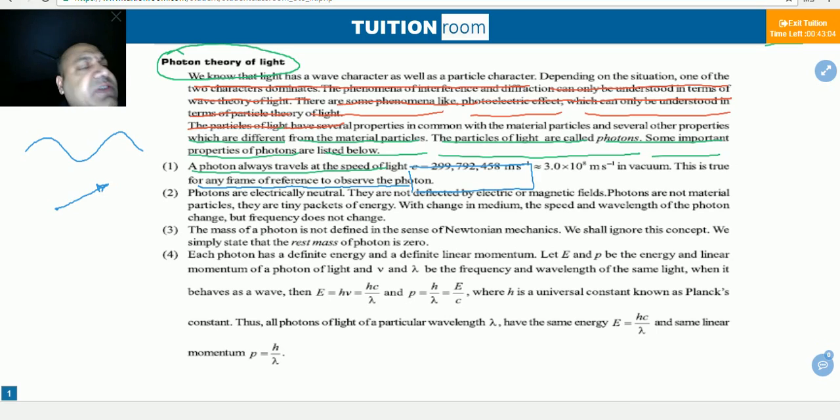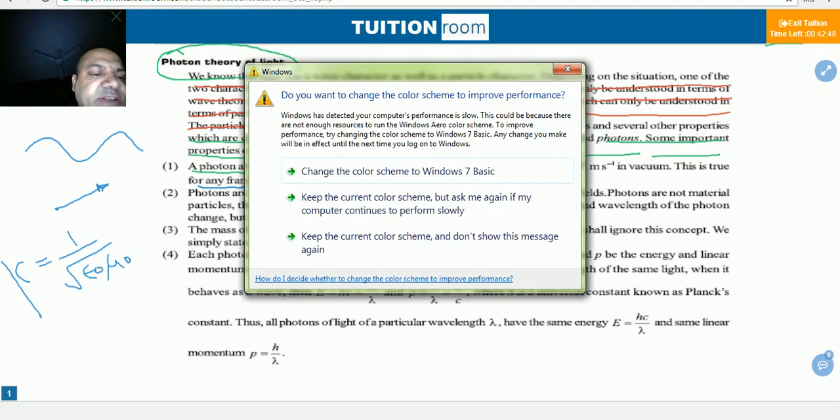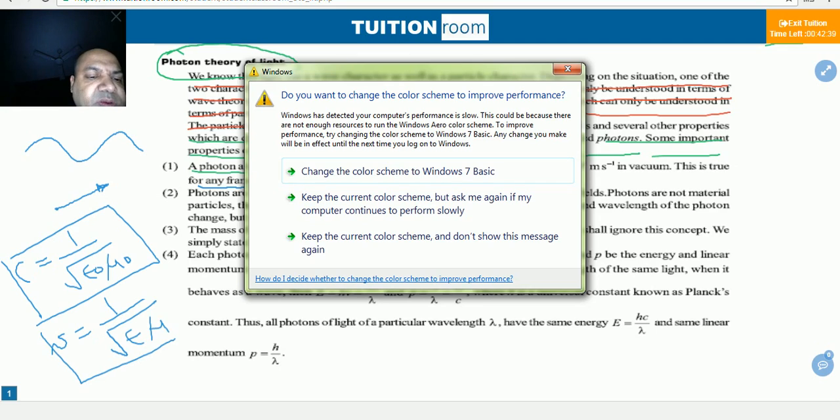If we change the medium, the speed of light will change. The speed of light depends upon the material property of the medium. This is the speed of light in vacuum, and the speed of light in any medium can be given as this. Epsilon is permittivity of the medium, called the electrical property of the medium, and mu is permeability of the medium, called the magnetic property of the medium.